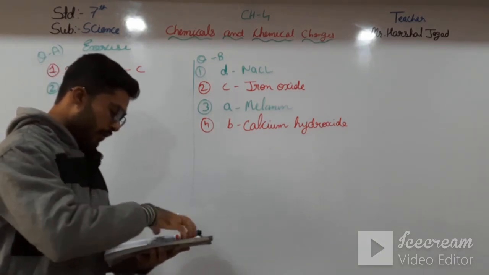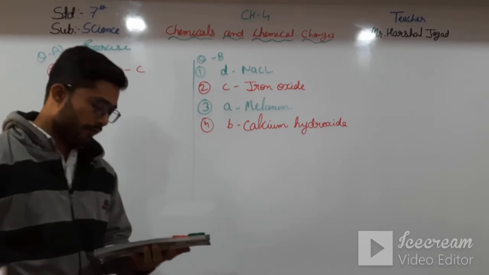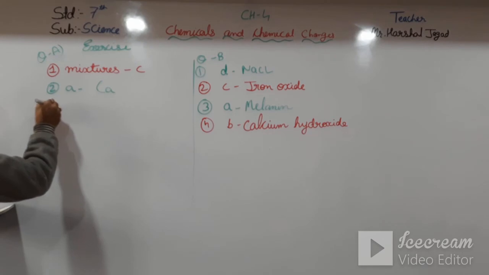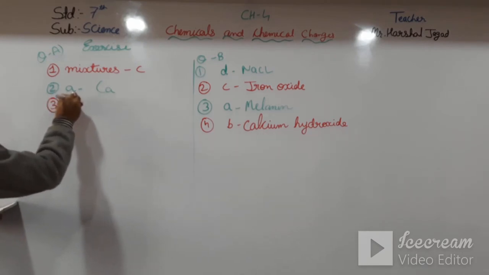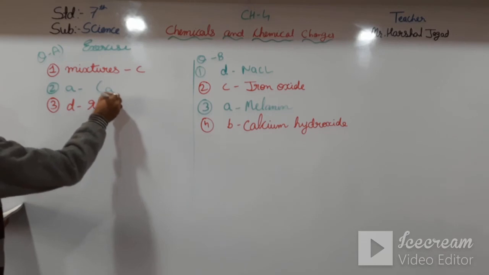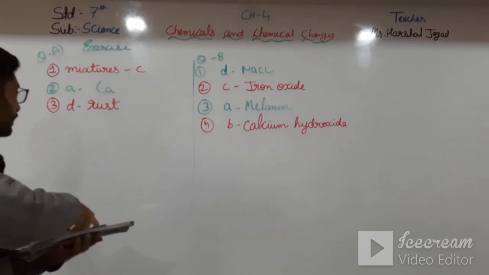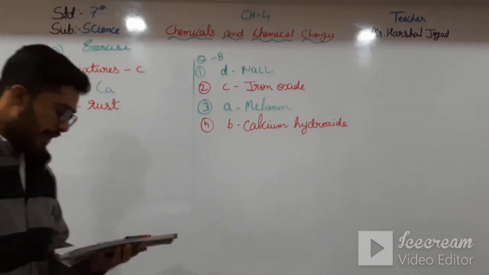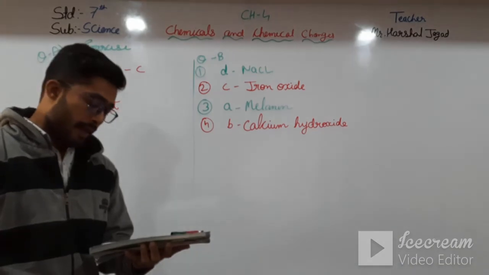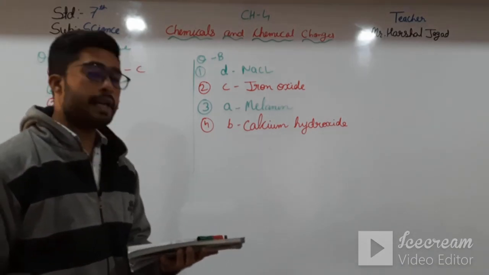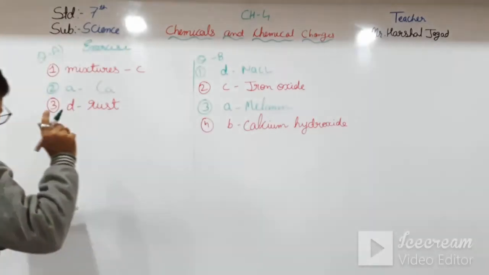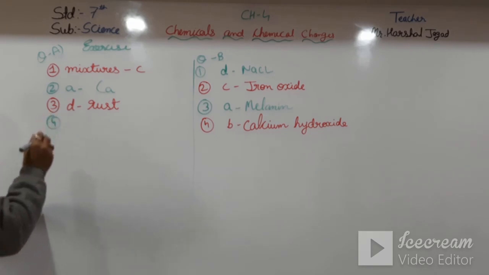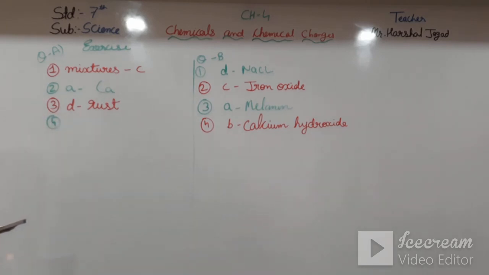Third one: the reddish brown deposit on the surface of iron filings is called dash. We know that it is known as rust. D, that is rust. Fourth one: the cut surface of brinjal which has been exposed to air turns brown due to the formation of dash, melanin.